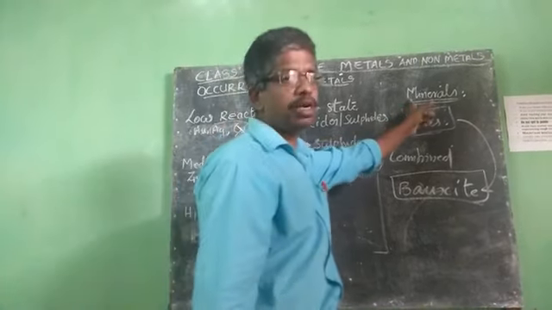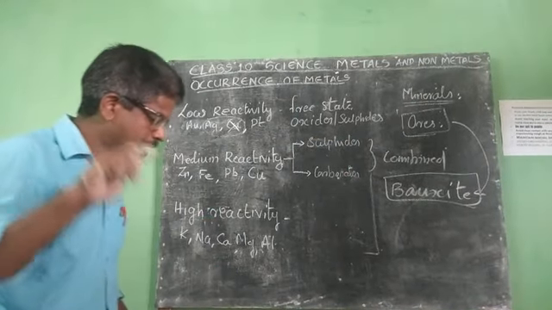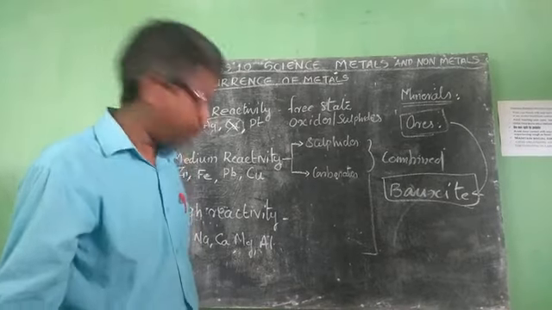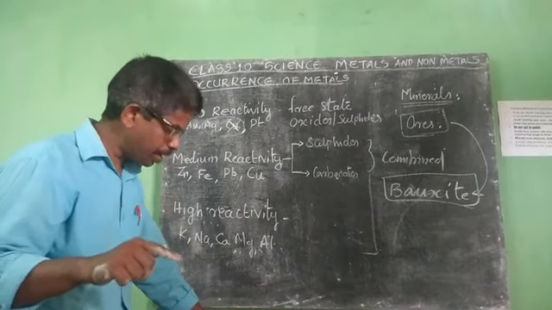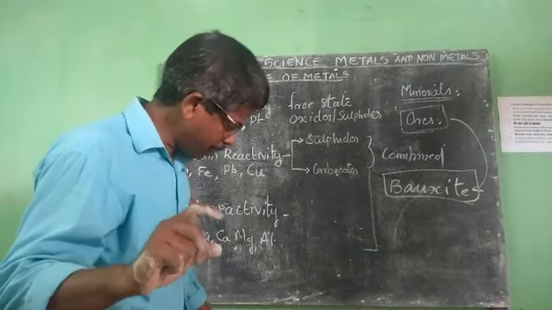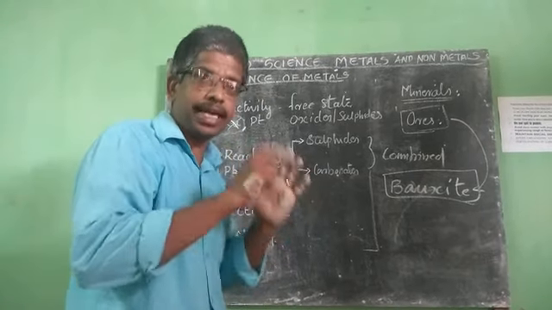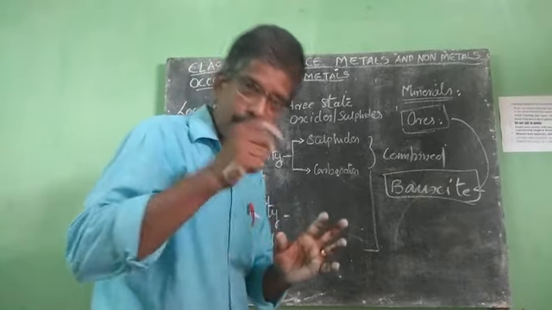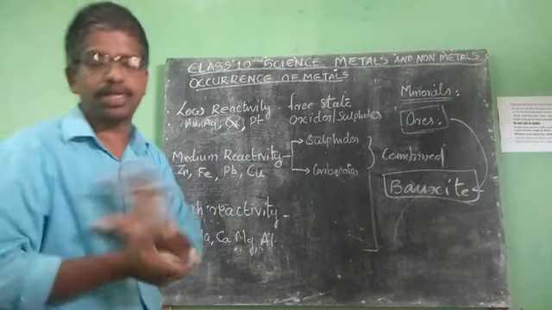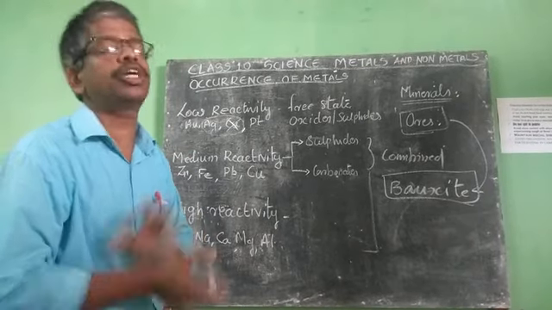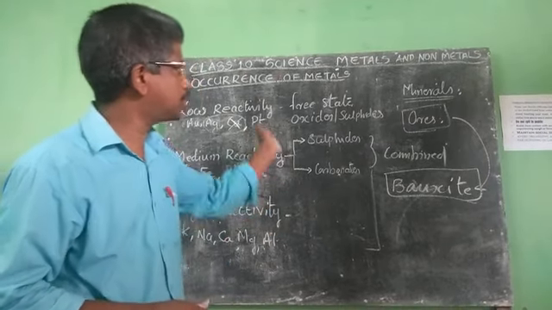Then remember, what are minerals? Minerals means the elements or compounds which occur naturally in the earth crust. And what are ores? The minerals that contain a very high percentage of metal, and from which the metal can be profitably extracted, are known as ores. Clear? Go through the textbook once, that part. Okay, let us go to the next section.